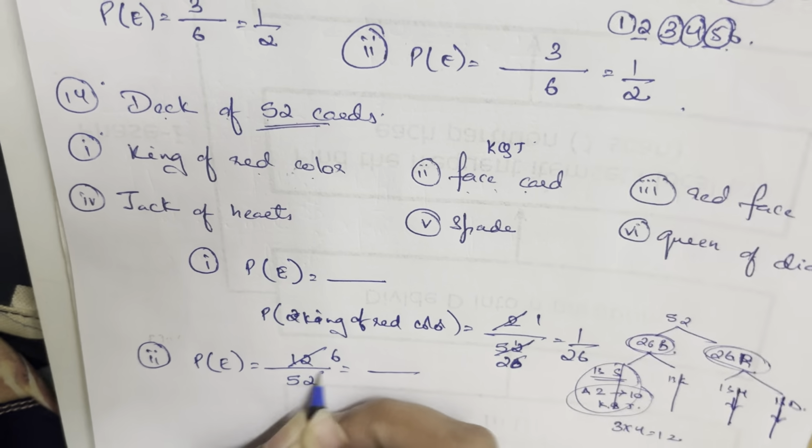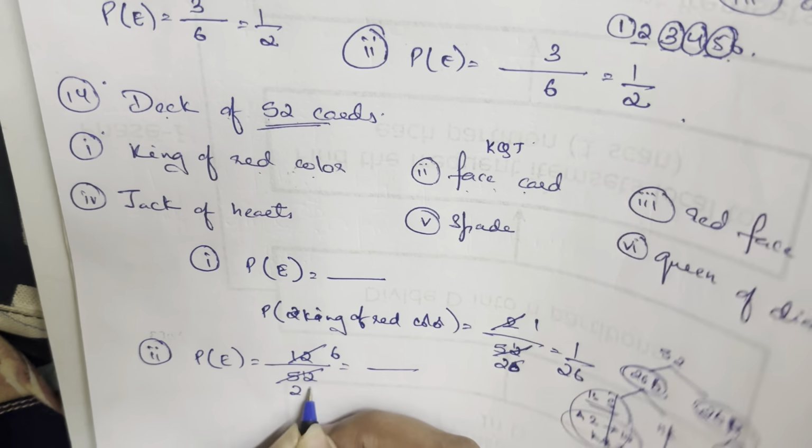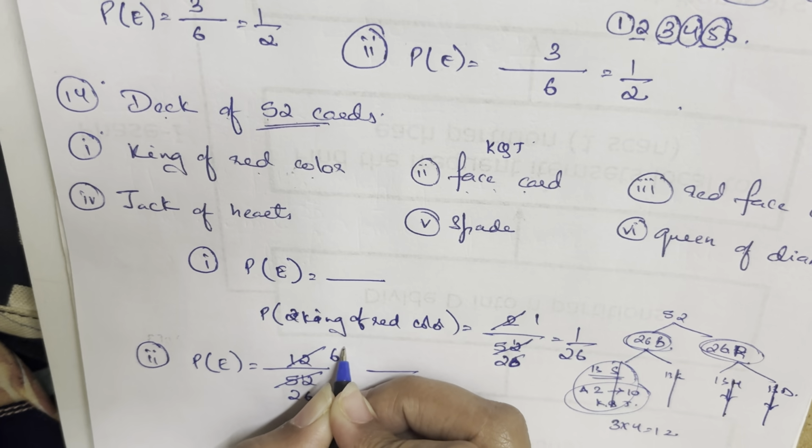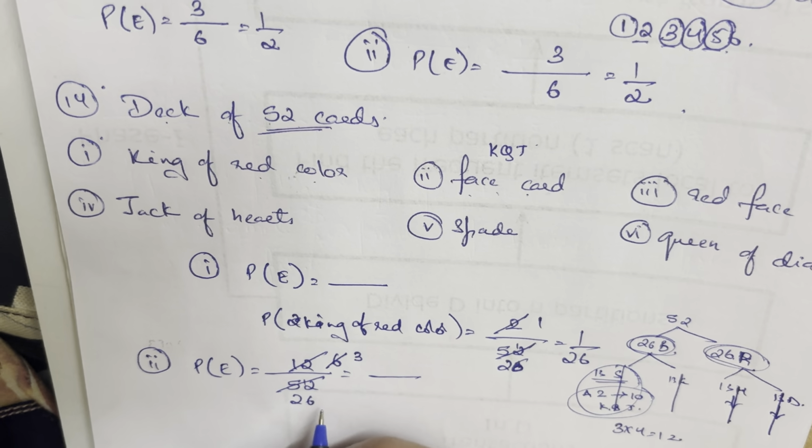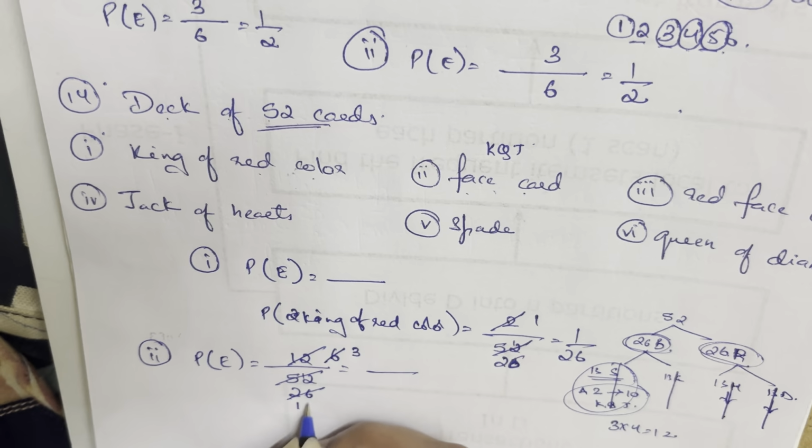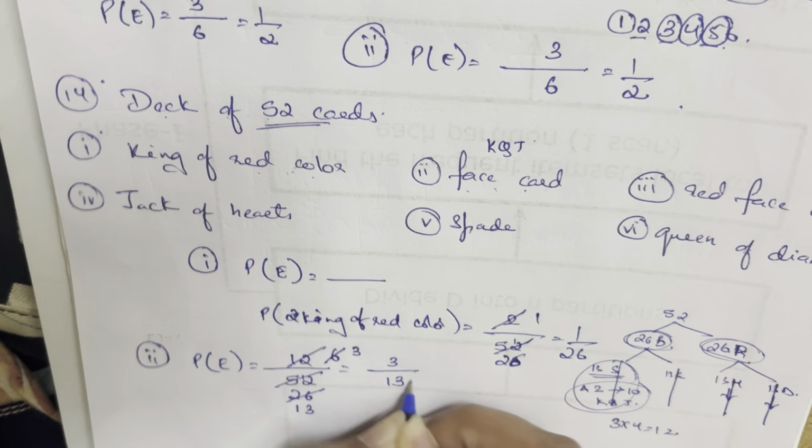So 2 sixes, it will go, 2 2s are 4 and 2 26s are 52. Then again further, can you reduce it? Yes, you can reduce it. 4 3s are 12 and 4 13s are 52. So 3 upon 13 is what you get for this one.